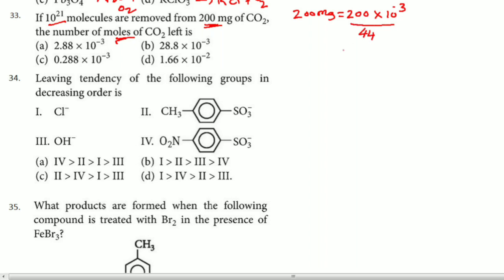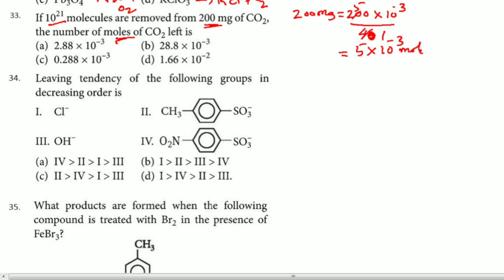I will consider it as 40. 200 divided by 40 is 5, so I will write 5 into 10 to the power minus 3. That is the moles present here, right?